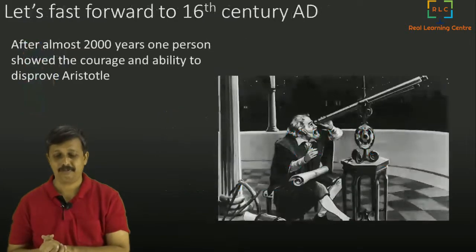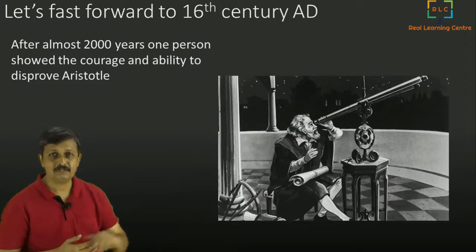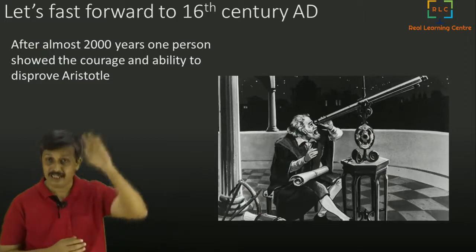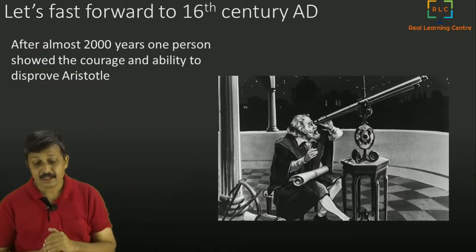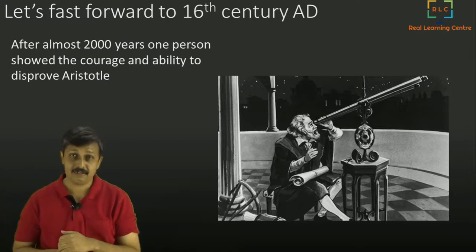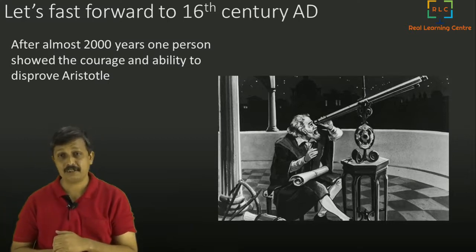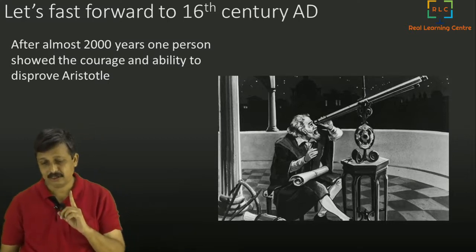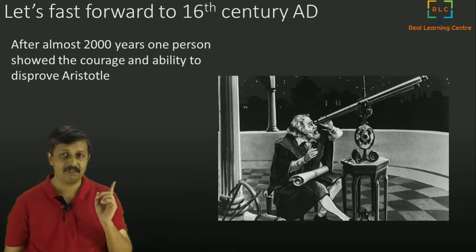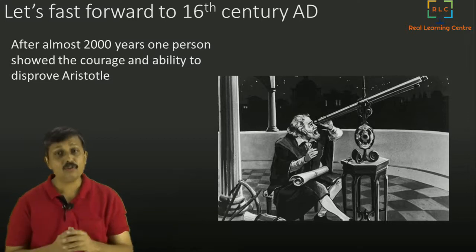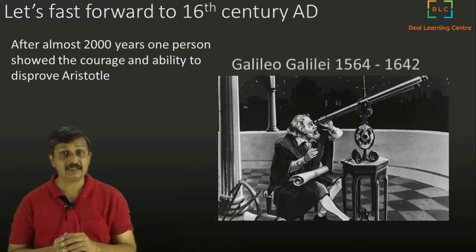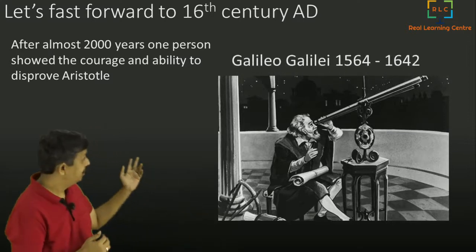who questioned it. So let's fast forward to the 16th century AD. It's almost 2,000 years after Aristotle made his statement. One guy actually did not agree with Aristotle. He said that's not true. What is that guy's name? His name is Galileo.